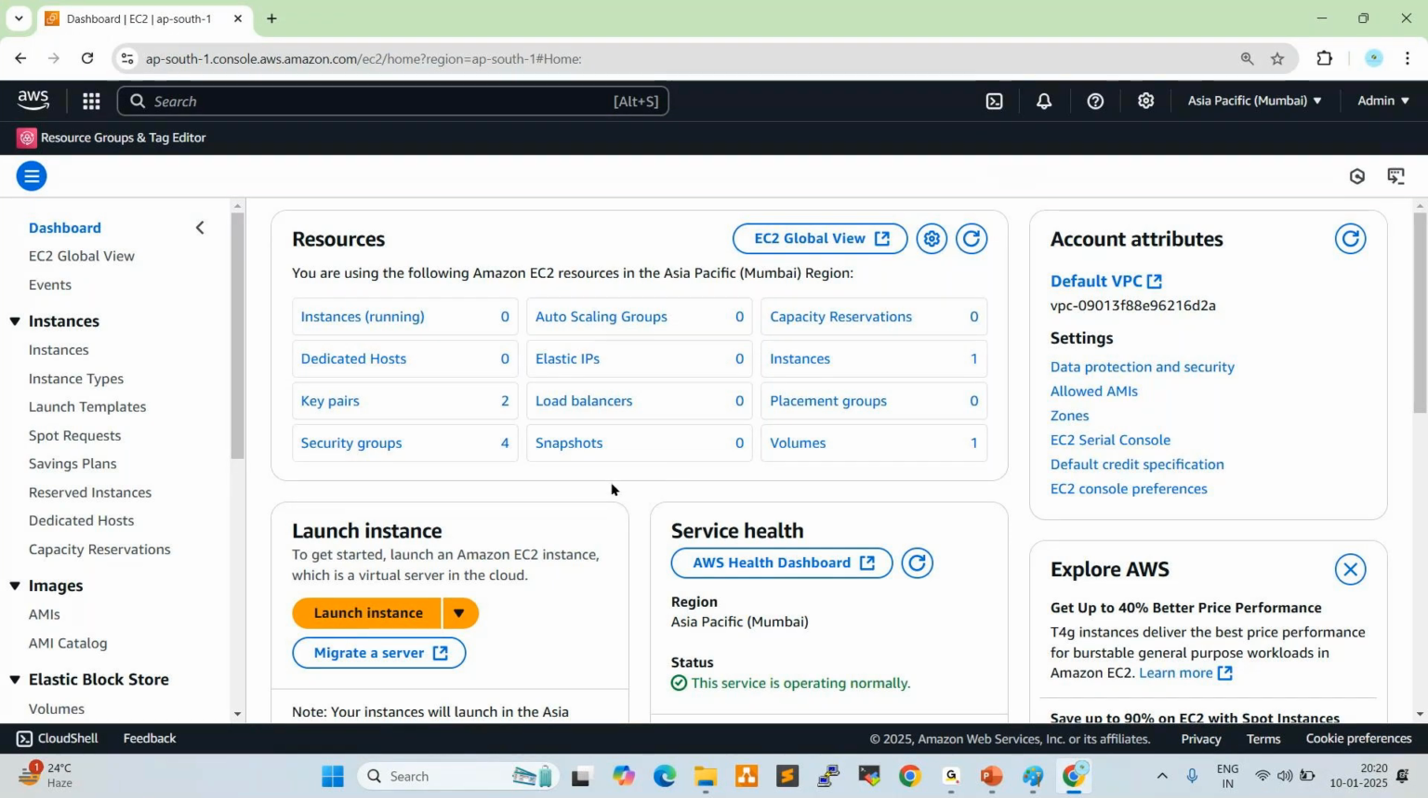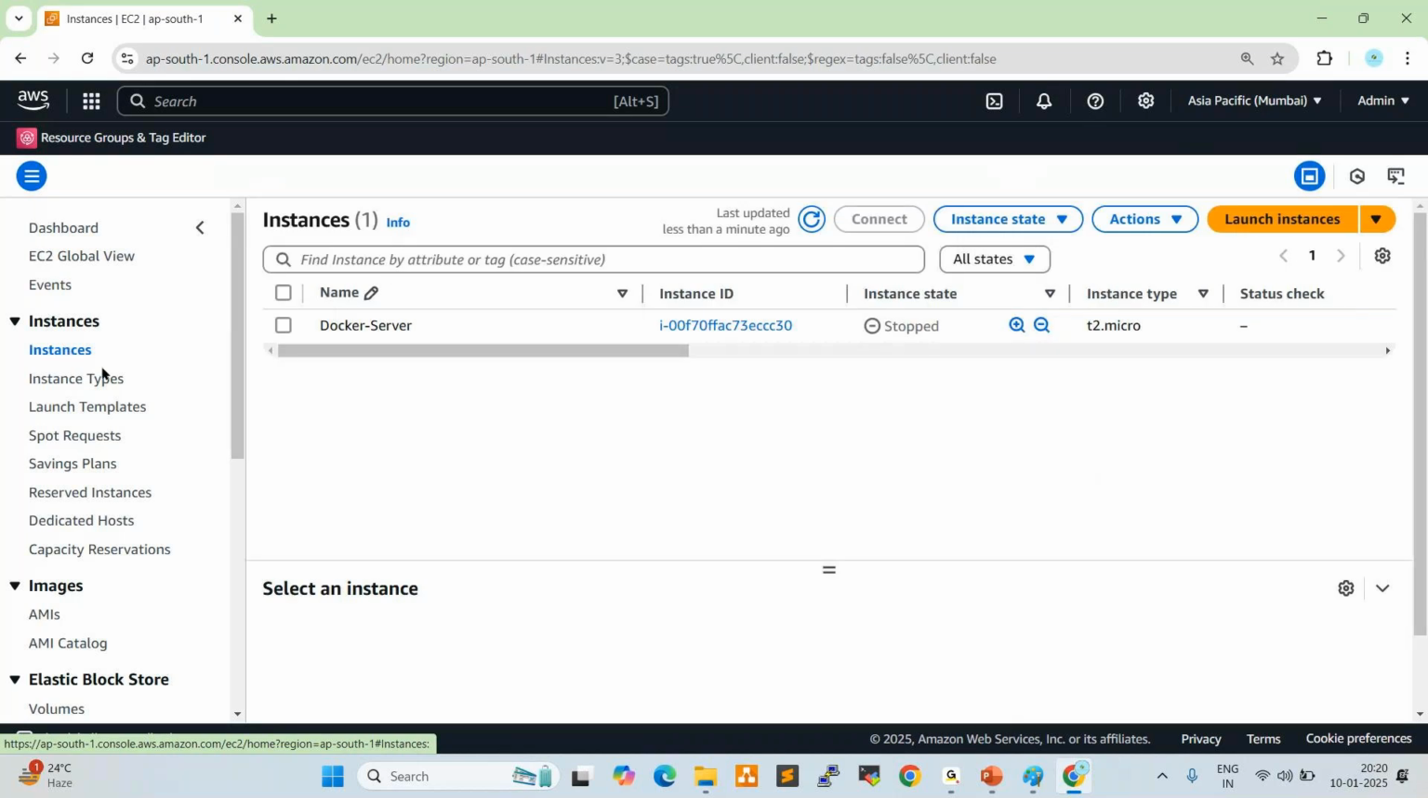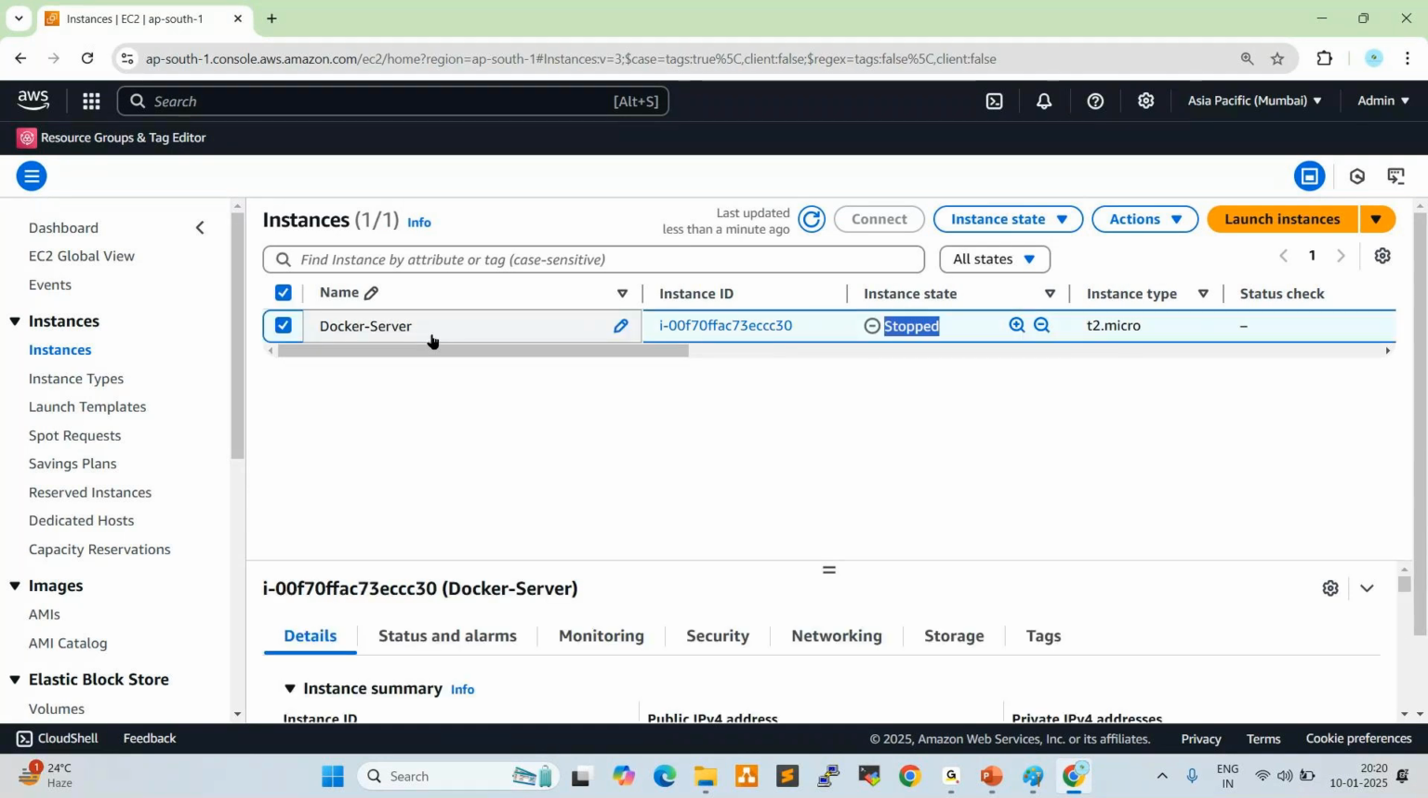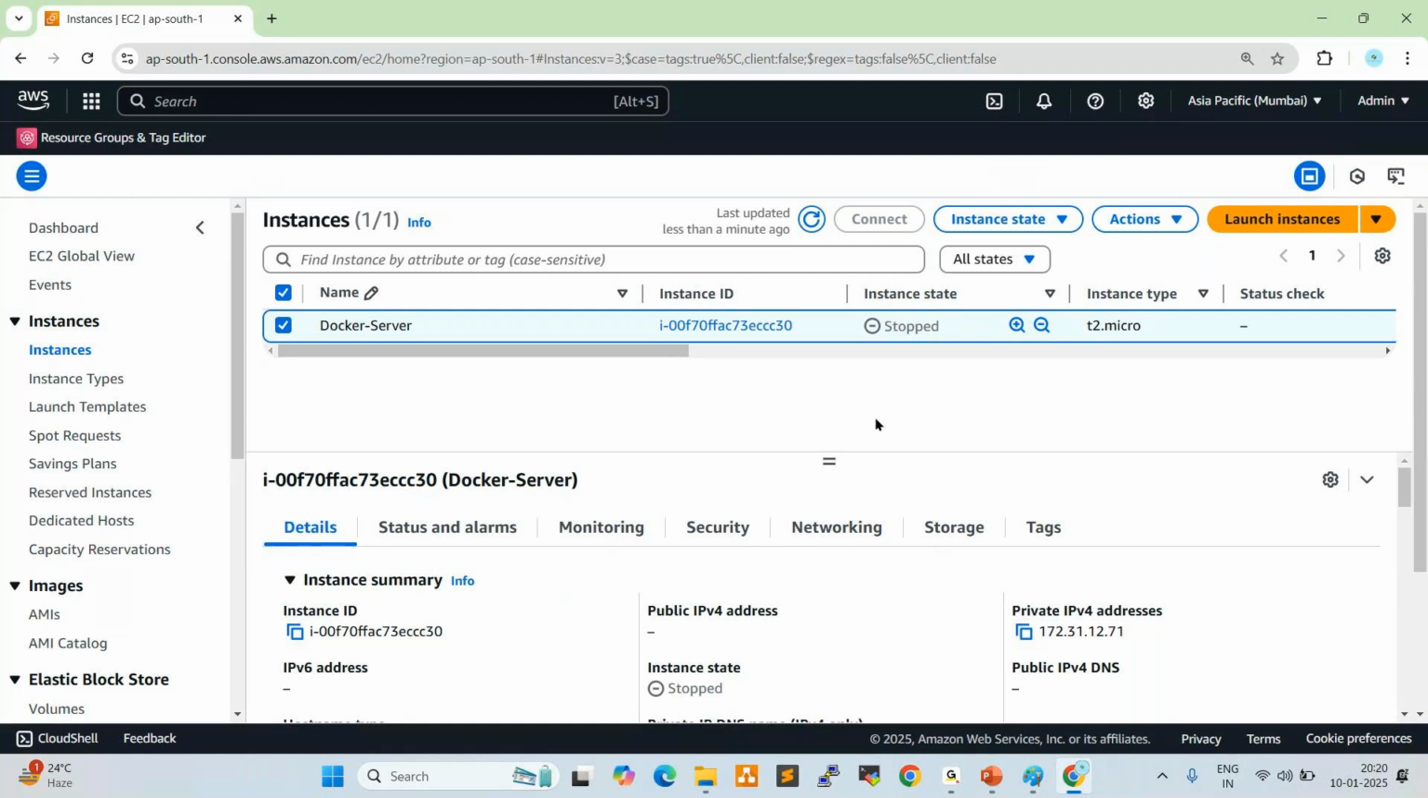If you want to create an EC2 instance, click on instances. Now see here, one instance is in stopped state, the Docker server. This is the 8 a.m. batch server. This server is stopped, and stopped means shutdown state. This is a T2 micro server. What is T2 micro? I will explain.